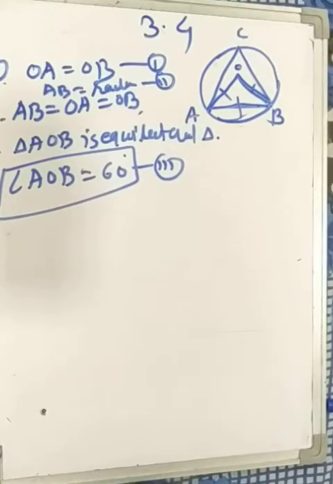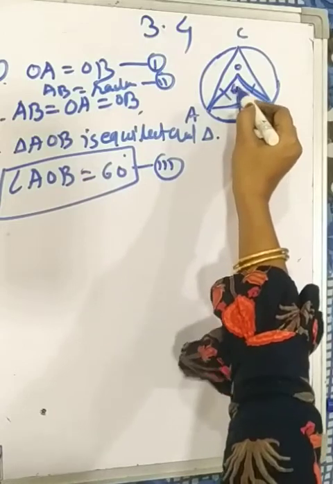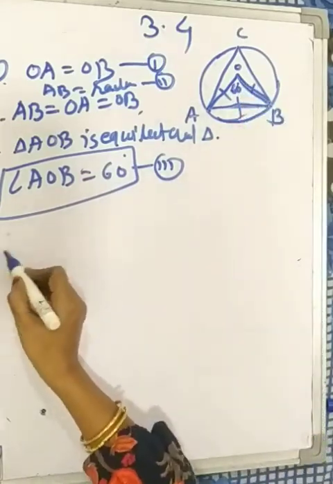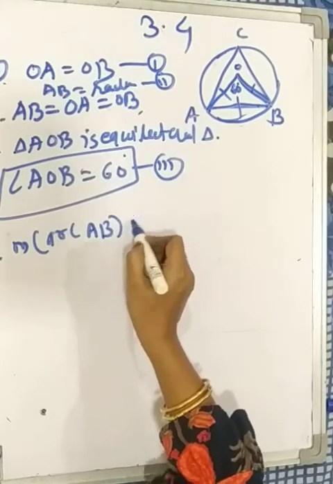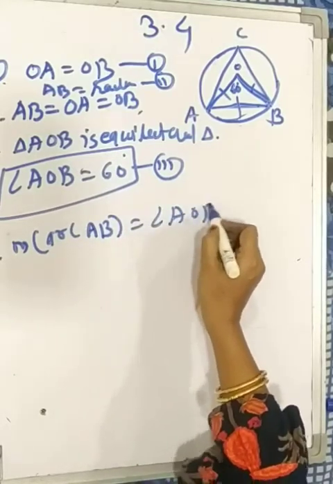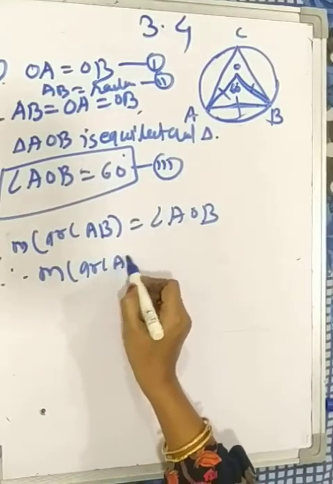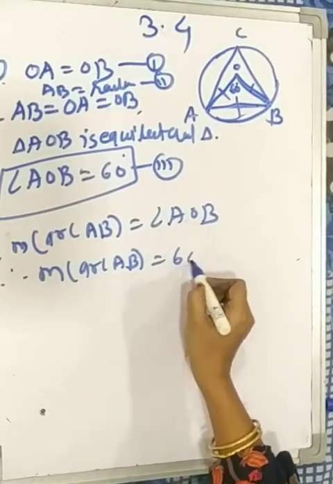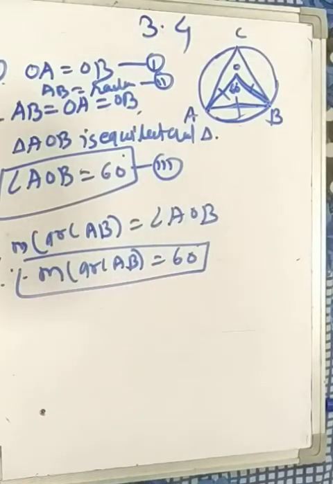Then the measure of arc AB. Angle AOB is equal to 60 degrees. Therefore, the measure of arc AB is equal to angle AOB. Therefore, measure of arc AB equal to 60 degrees from equation 3, because this is the central angle.